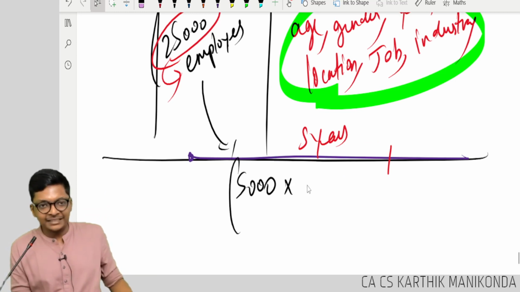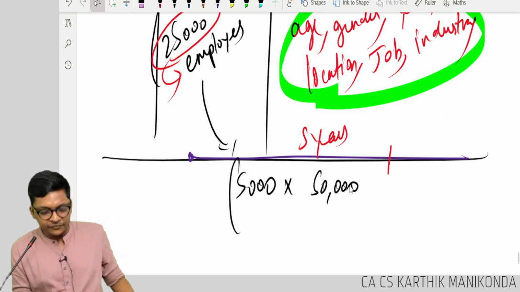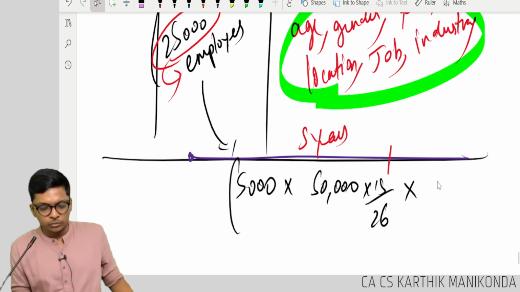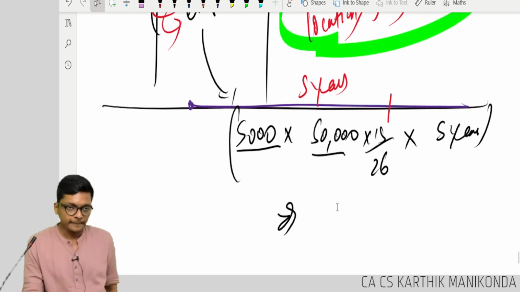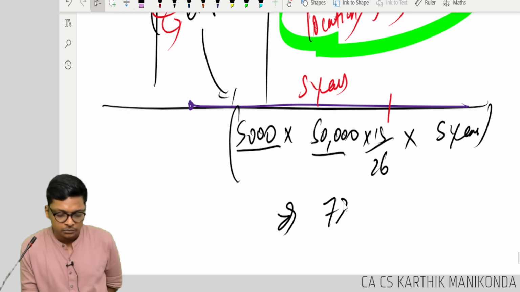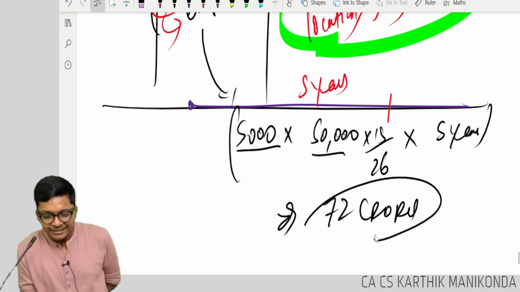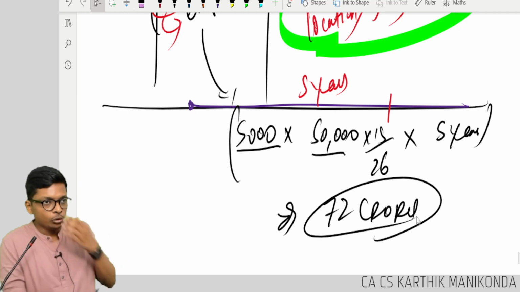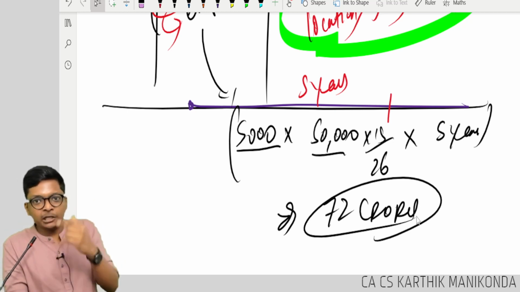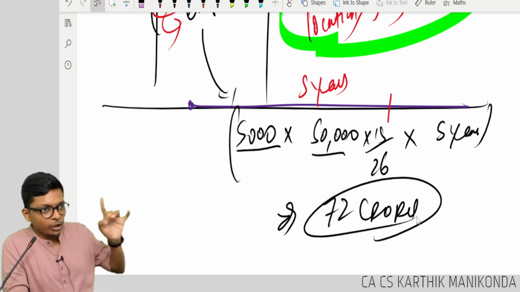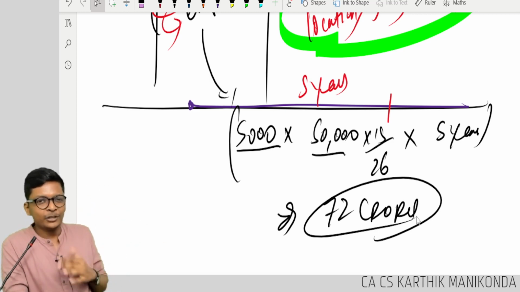Let's assume the average salary of each employee is 50,000 into 15 by 26 into how many years? 5 years. So 5,000 employees, average salary 50k, 15 by 26 into 5 years. How much you are getting? How much? Roughly 72 crores. Now, you tell me guys, 72 crores may be an outflow if 5,000 employees are there. Now, you tell me, will you leave it?